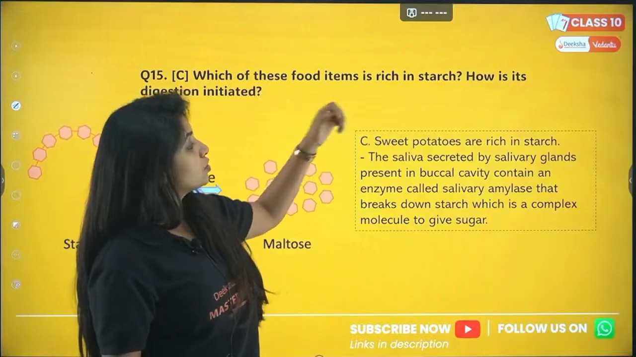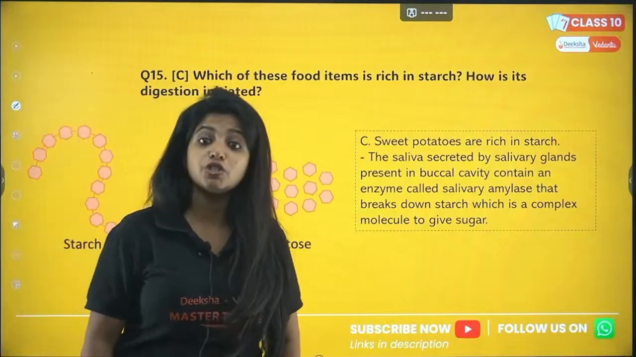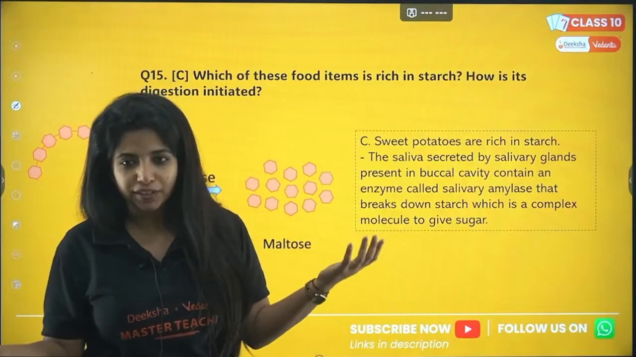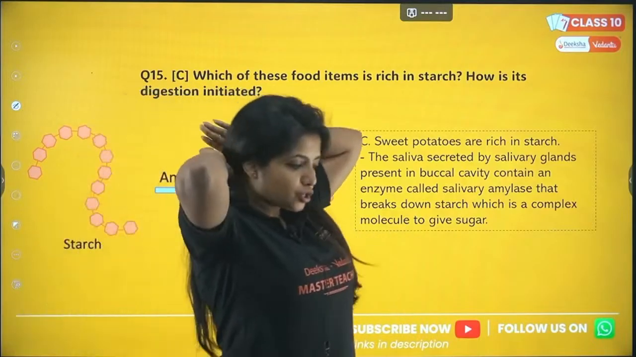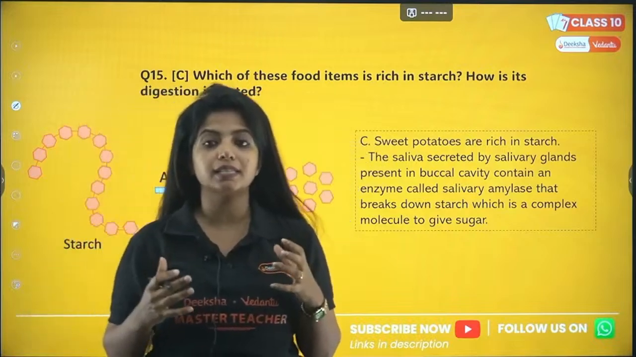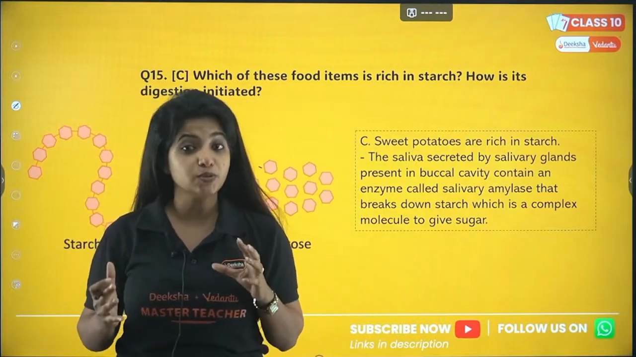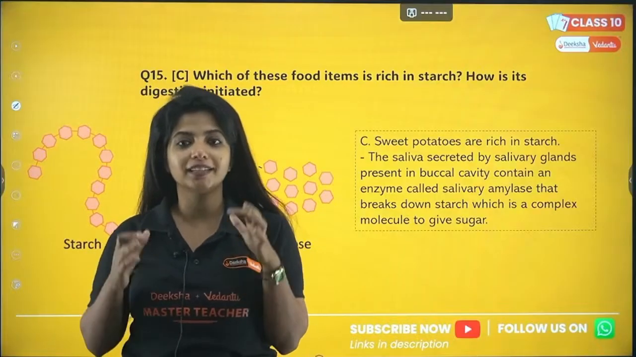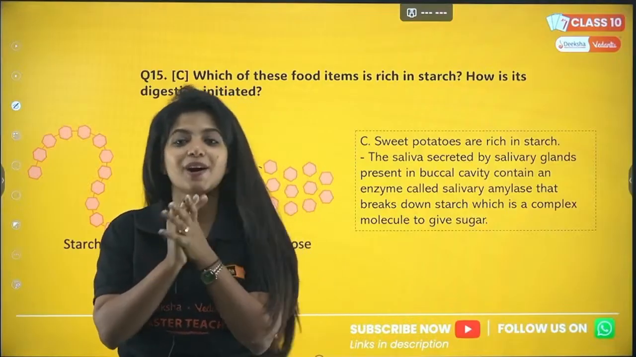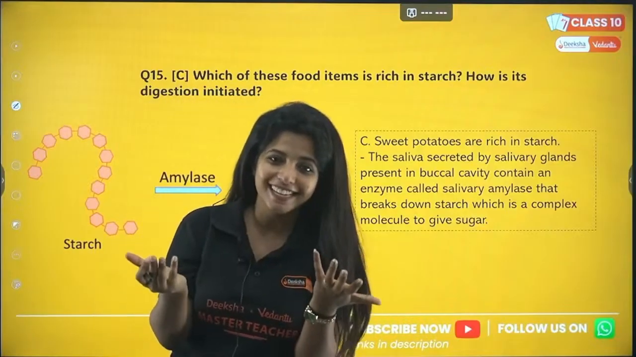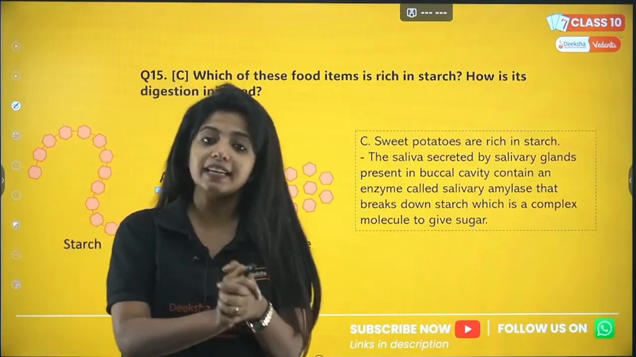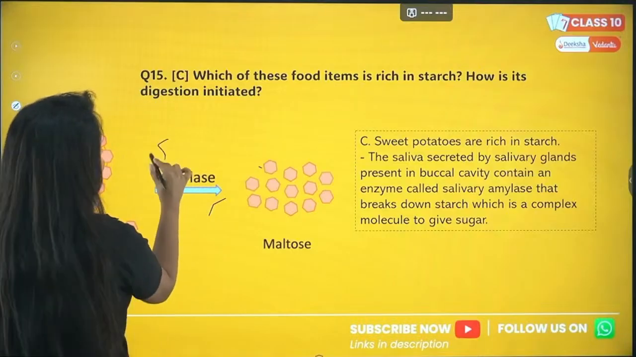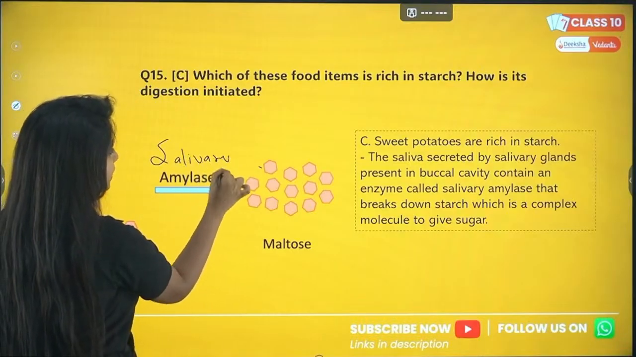Now C part: which of these food items is rich in starch and how is the digestion initiated? Starch, my dear children, egg or sweet potato? Obviously sweet potato because it stores starch. So where do you think its breakdown is initiated? Starch is a form of sugar. It's a carbohydrate, and carbohydrate breakdown starts from our mouth because we have salivary glands, and the salivary gland releases saliva, which has a very important enzyme called salivary amylase.